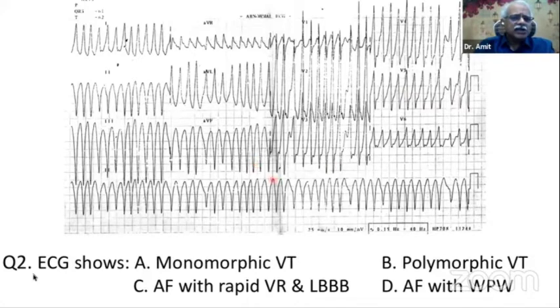And what is the regularity? Is it regular? If we see the RR interval here and here and here, it is not a regular RR interval. So I am giving you a broad clue that this is a fast tachycardia, a broad QRS tachycardia, and an irregular tachycardia. FYI, I hope you get it now.